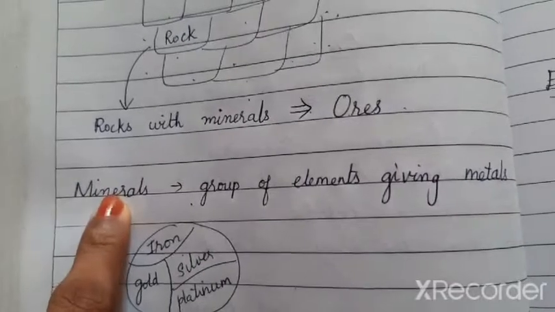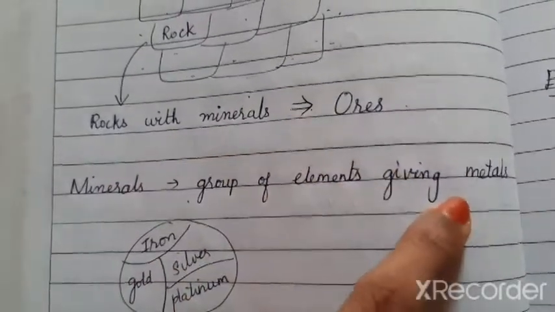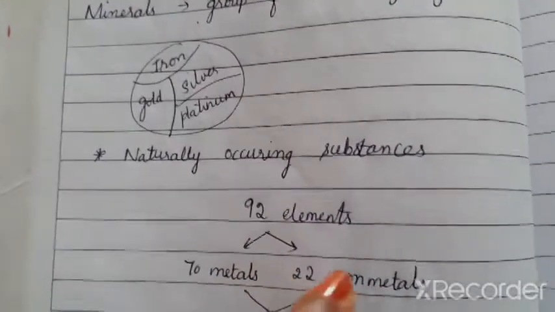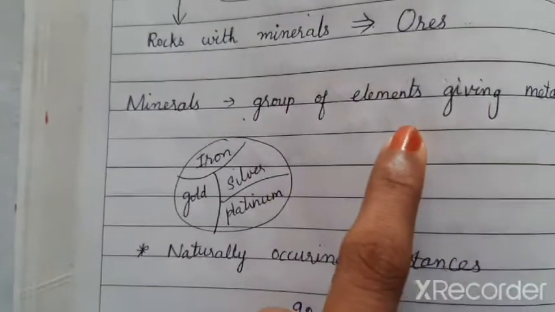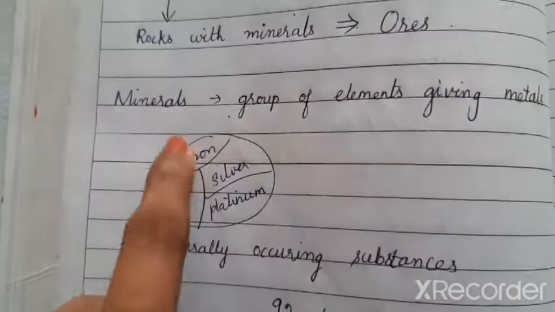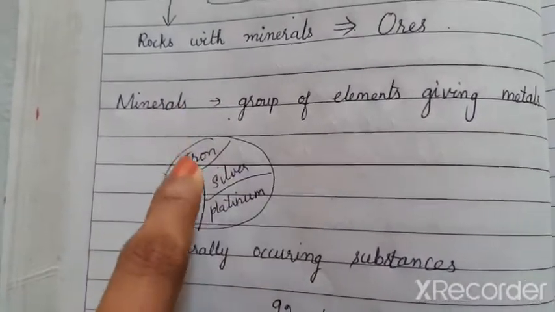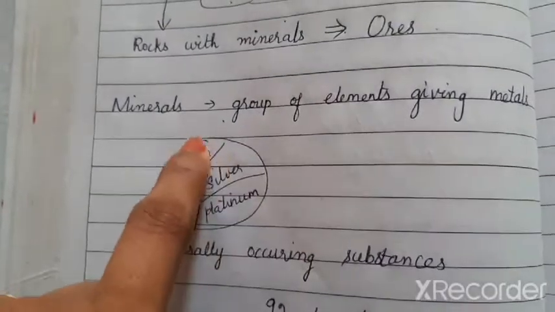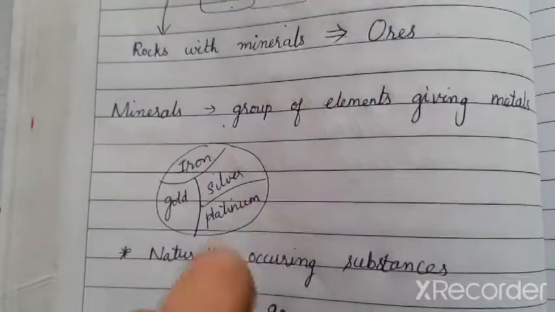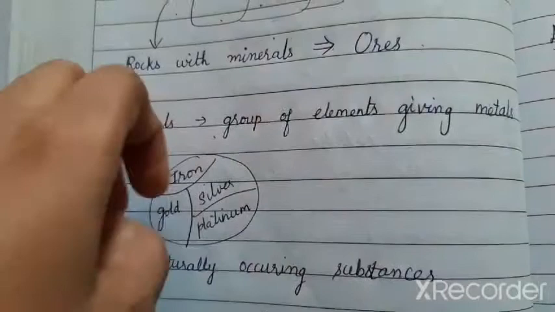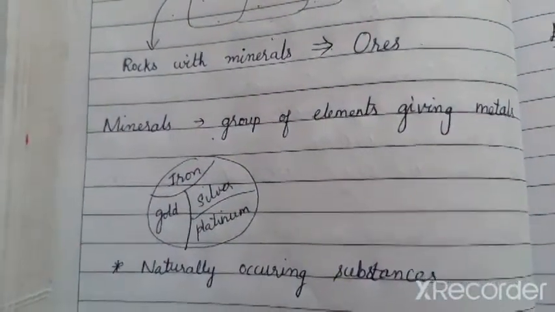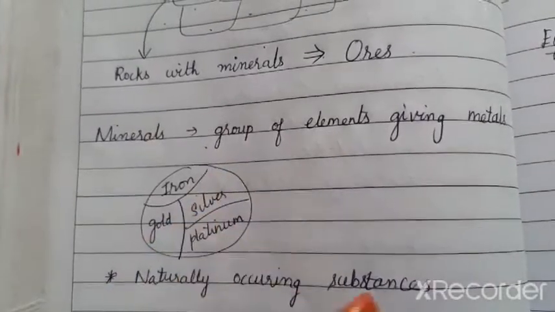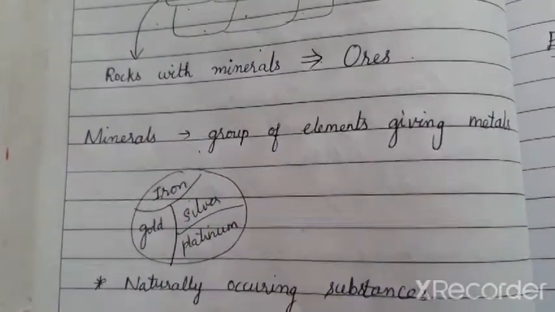Okay, so mineral means a group of elements giving us the metals. From the elements only we are getting metals and non-metals. So if it is a mineral, it will have many metals, many elements in it. I am going to extract that mineral and from that I would separate each metal individually. Understood?